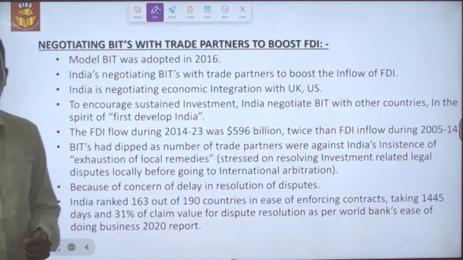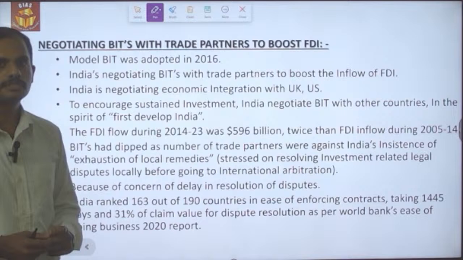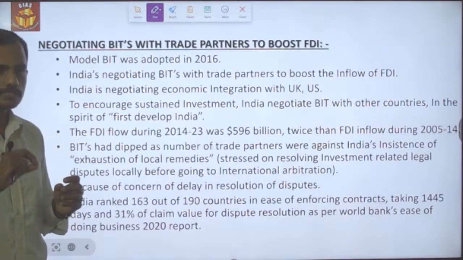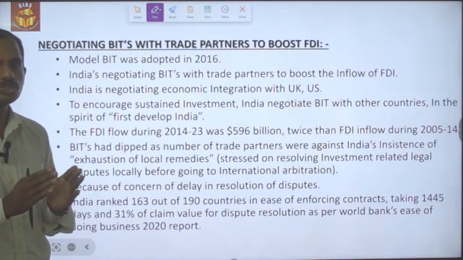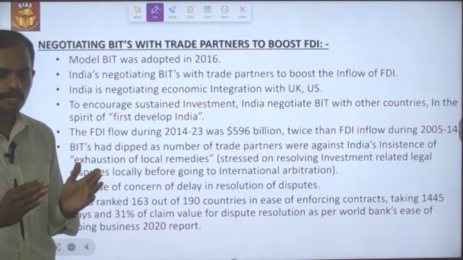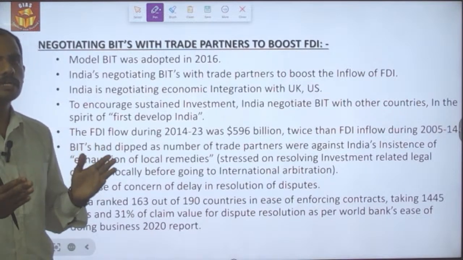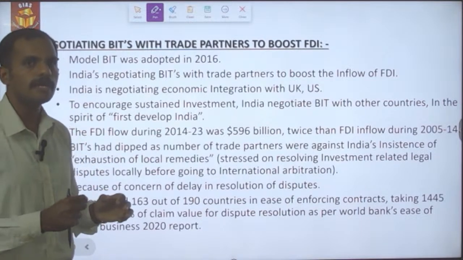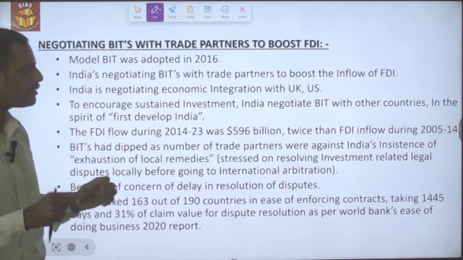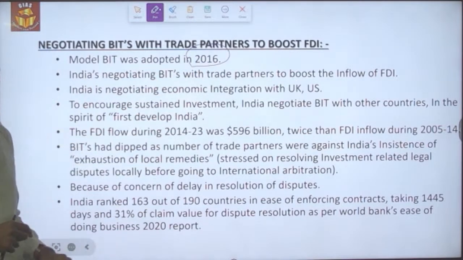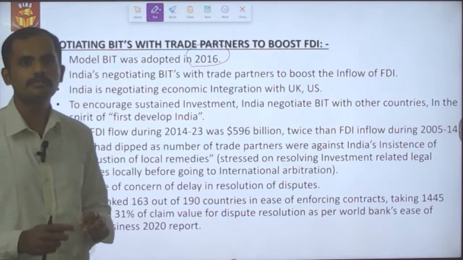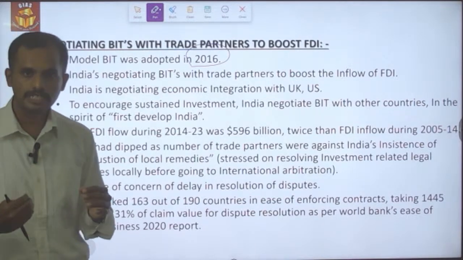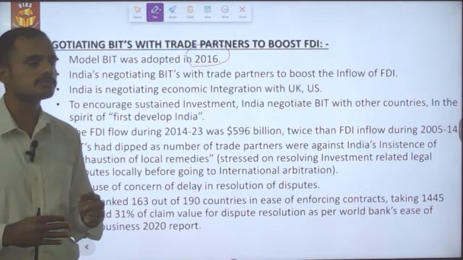Okay, let's look into the negotiations with BITs, that is, the bilateral investment treaty. It is a treaty signed between two countries to ensure stability and sustainability in terms of direct investment, that is, foreign direct investment. The model BIT was made by India in 2016. The previous model was scrapped because of certain lacunae and certain defeats faced by India in the international court.